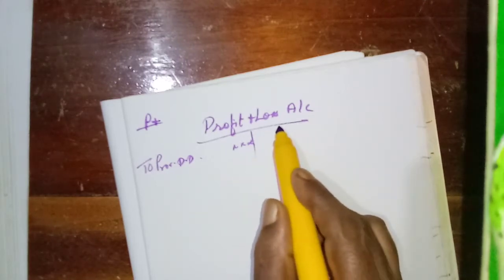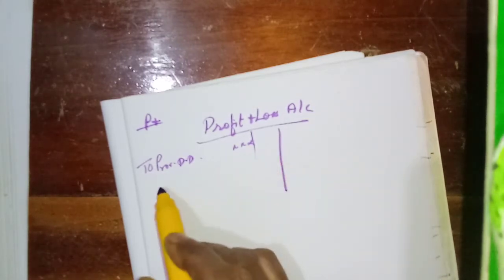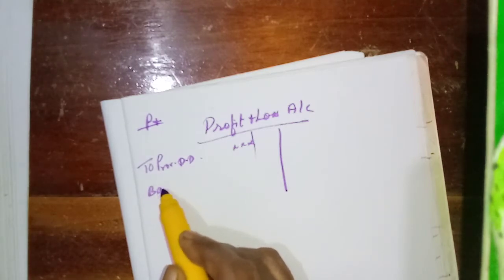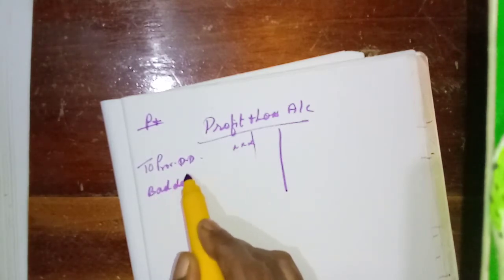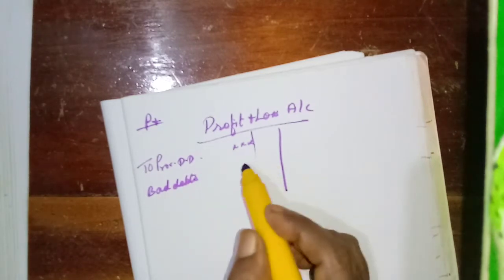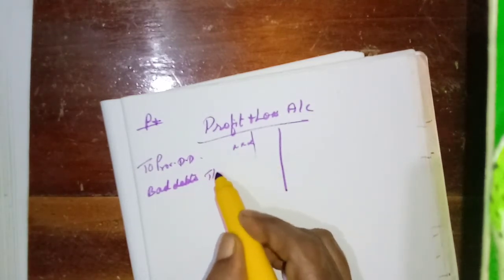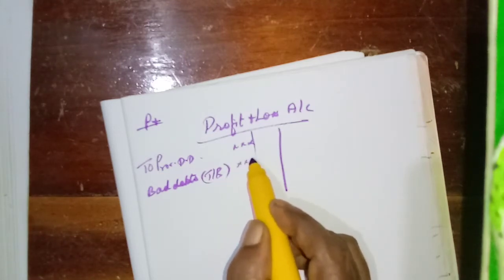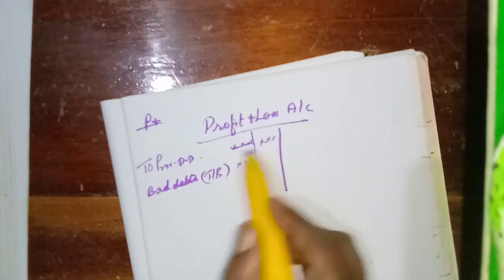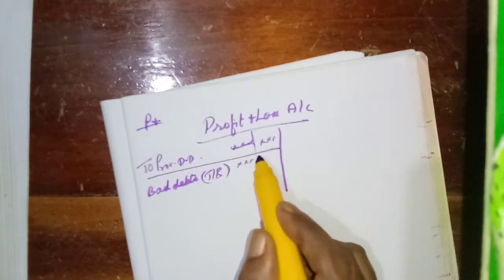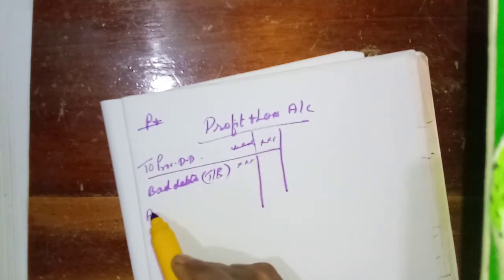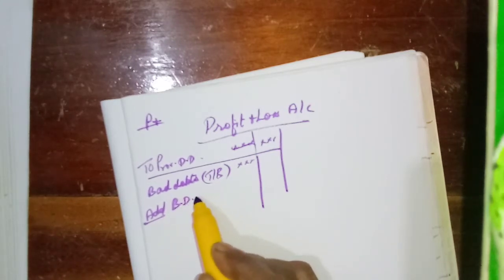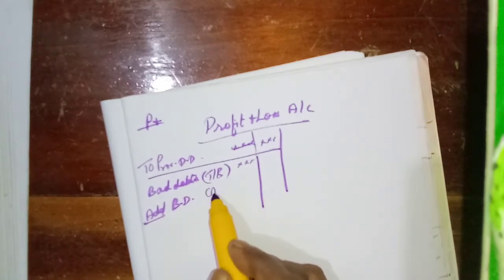Then if there are bad debts available in the trial balance, we will write it, then add bad debts written off. That is given in the adjustment.